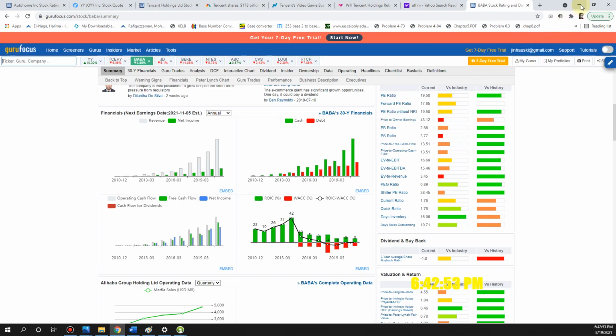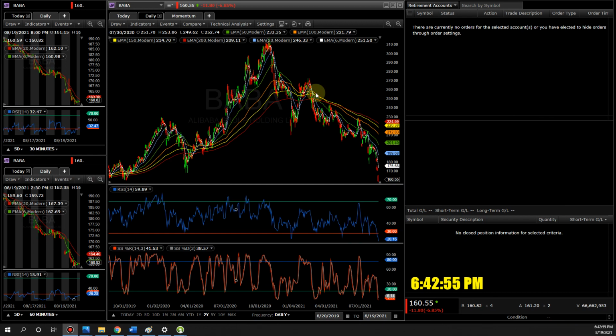But look at the chart. What the heck is going on here? It's doing the opposite. Okay, so this is where the technical comes in. Because as an investor, we already know BABA is undervalued. In fact, severely undervalued. But that doesn't mean jump in, right? There are super investors who began to buying Alibaba in the 220 and 200, maybe 240 and 200 range, this range right here, in the first quarter. I'm talking about Charlie Munger, right? And other super investors.